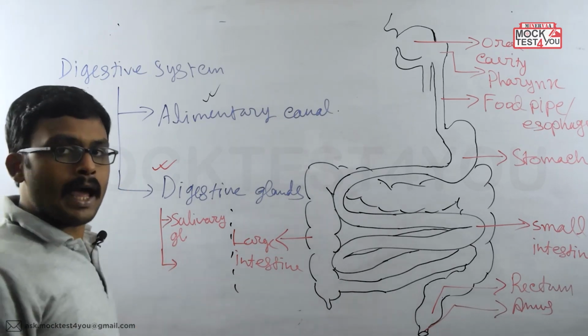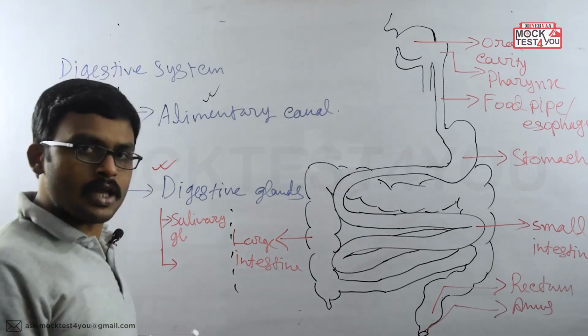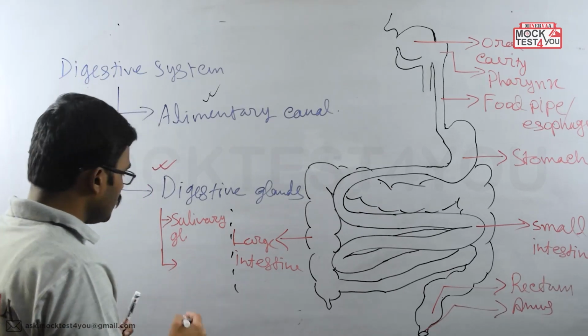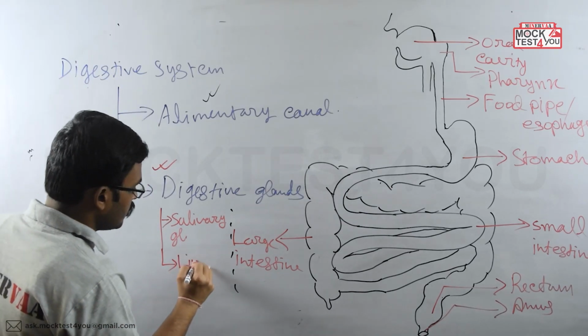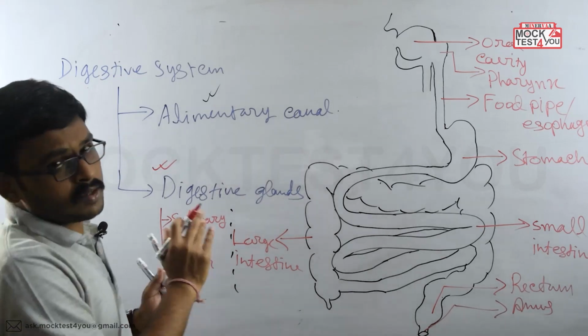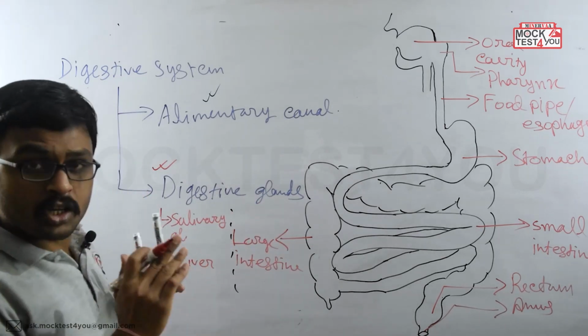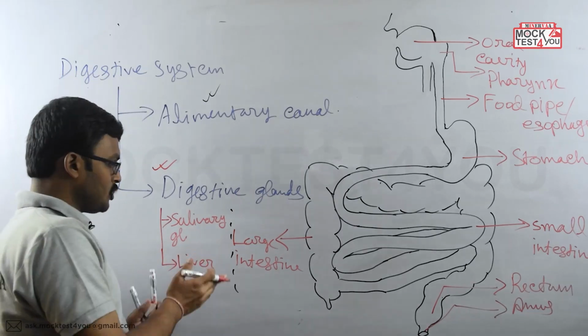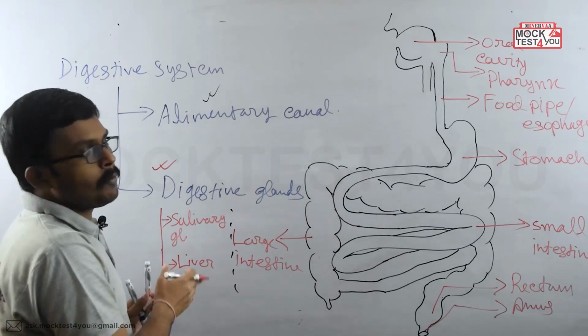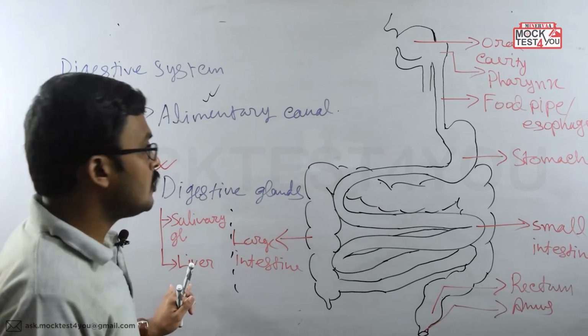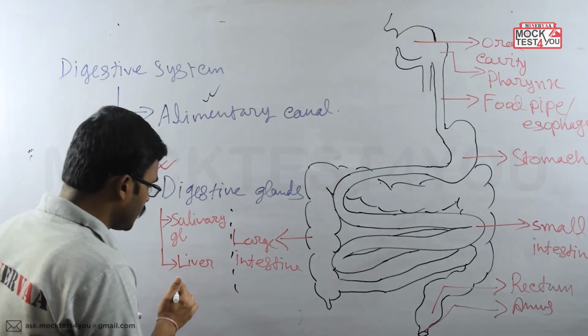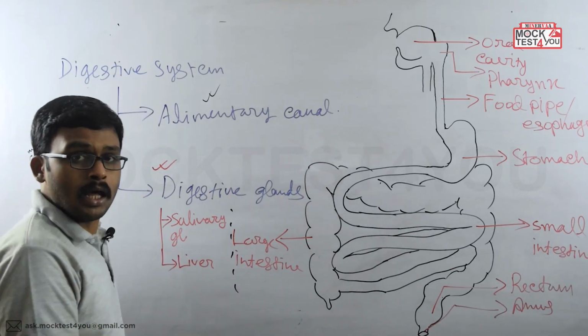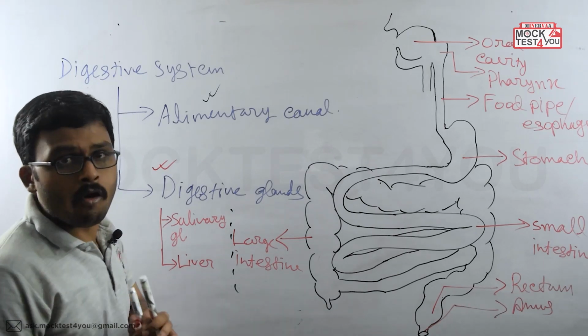Next, after the salivary gland, the next gland is the liver. Remember, all these glands and structures we'll learn in detail after this. Primarily we are just getting the intro of all these structures. The liver is the largest gland of the body.